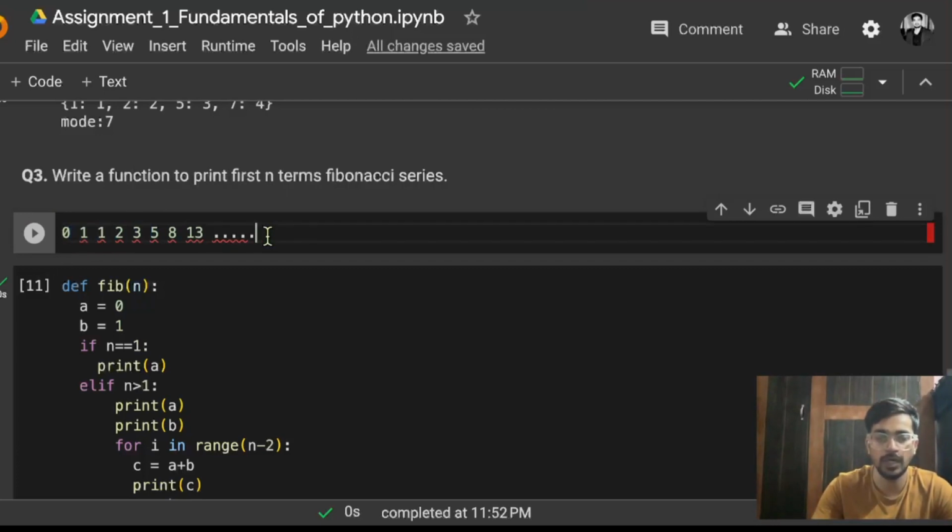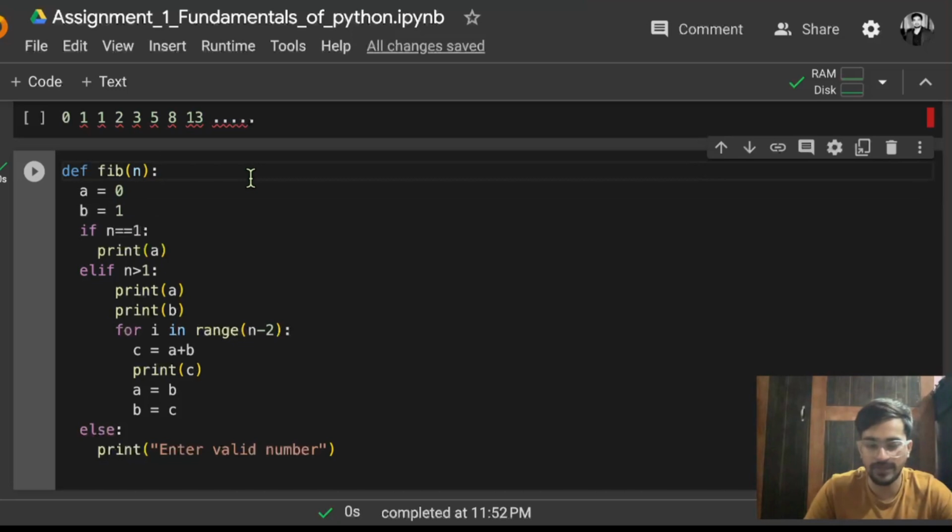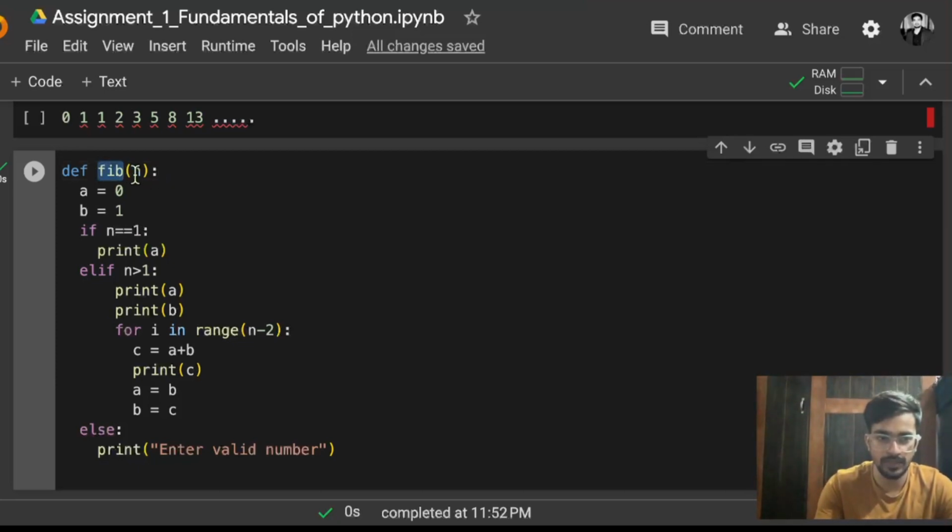So simply you have to define a function in which you just pass n, how many terms of the Fibonacci series you want, and it will just print that. So how can you do that? This is quite simple. You have to just apply if and else conditions and along with that a small for loop and all will be sorted. Like first of all def, then fib, let's say this is the name of the function I defined, then n is the parameter which I'm passing.